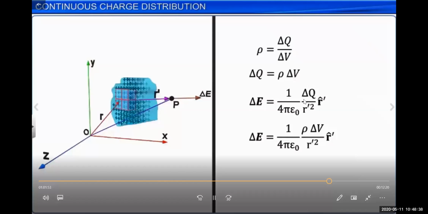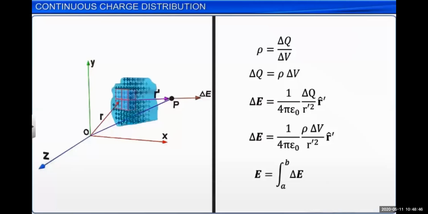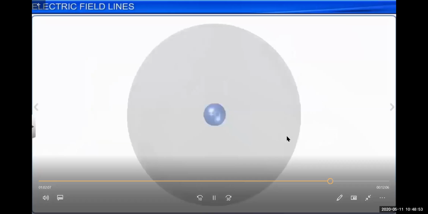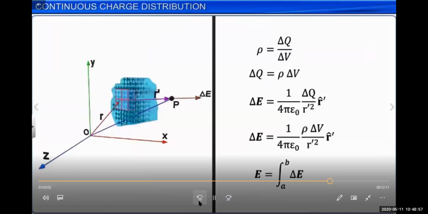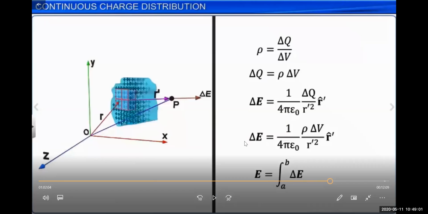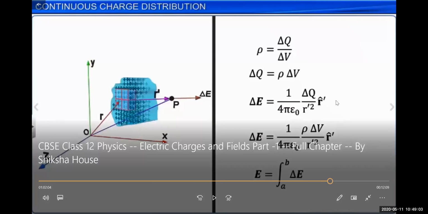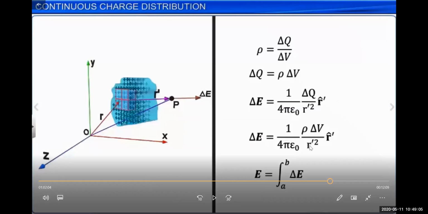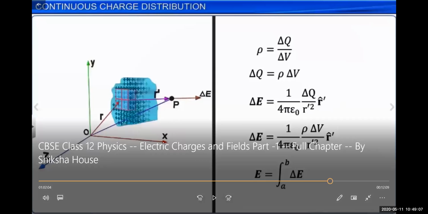In case of delta Q, we can write rho delta V. You know very well that rho is equal to delta Q upon delta V. Therefore, delta Q is equal to rho multiplied by delta V. So we put this value in this equation, and we can also take integration. You can see delta E is equal to 1 upon 4 pi epsilon naught, rho delta V upon R dash square, into R dash cap.